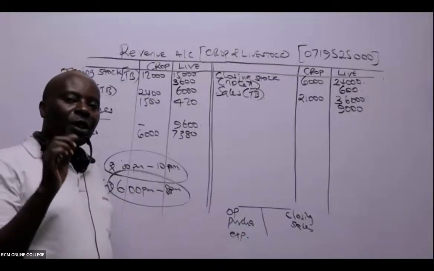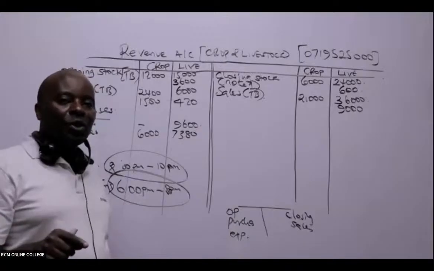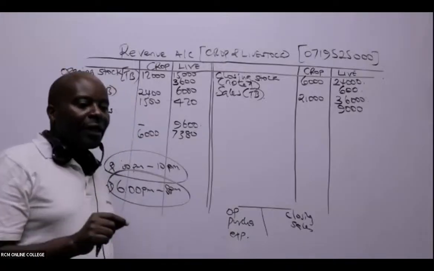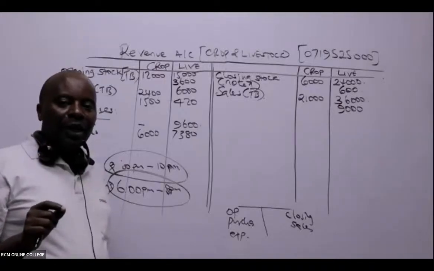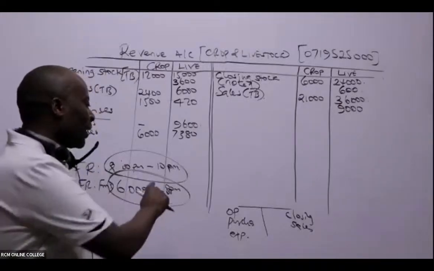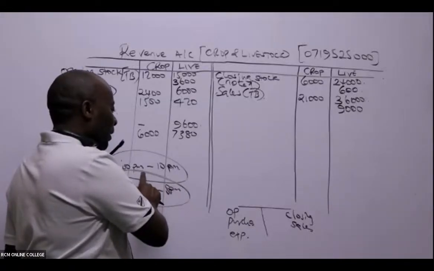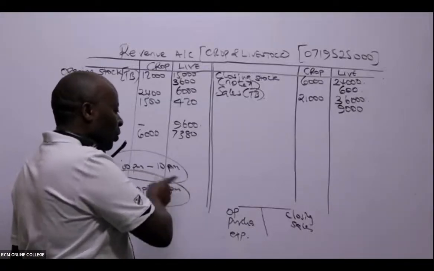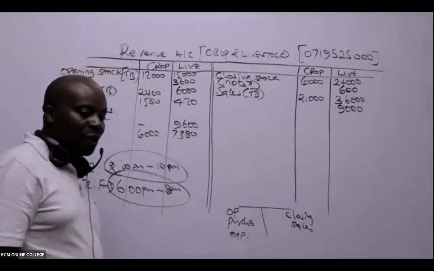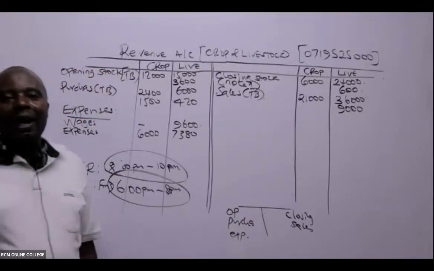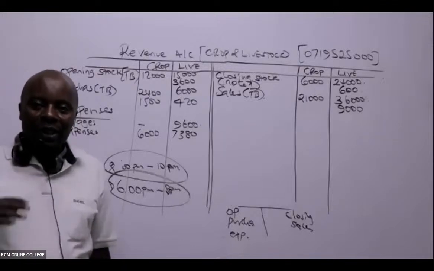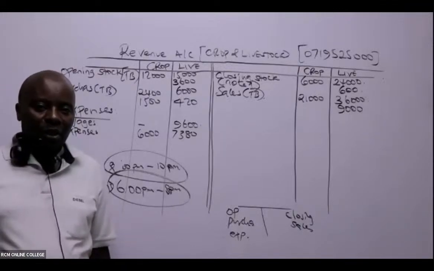So we have introduced a 6 p.m. to 8 p.m. session, Sauda, that will be taught by myself. The 8 p.m. to 10 p.m. session remains with their teachers. I hope we have answered your question, that these are additional. Nobody's chasing any teacher.